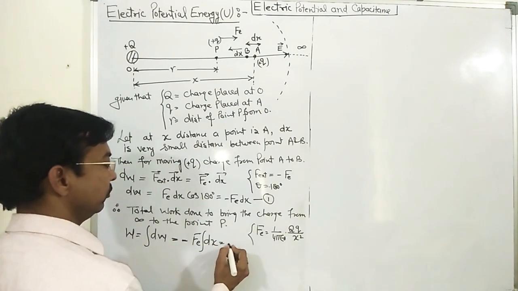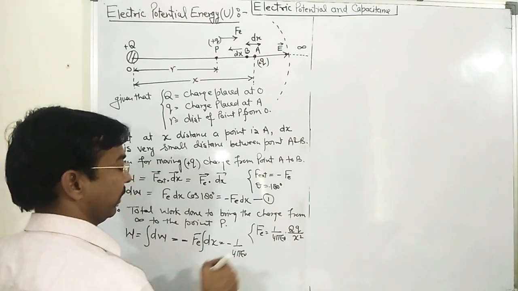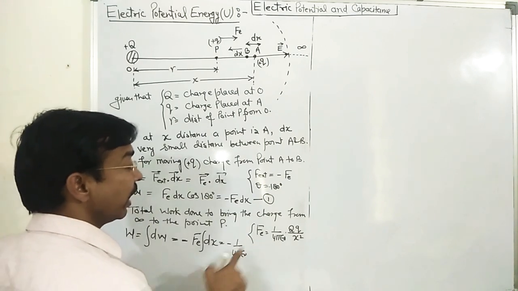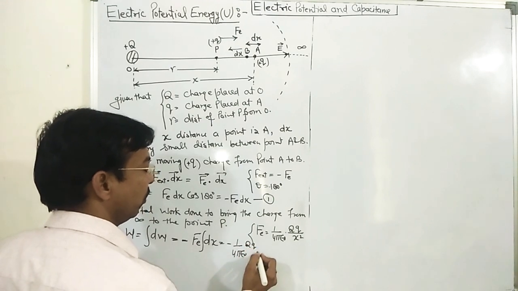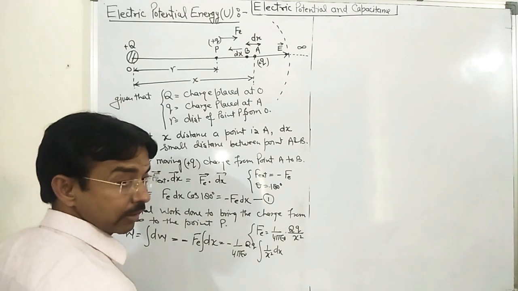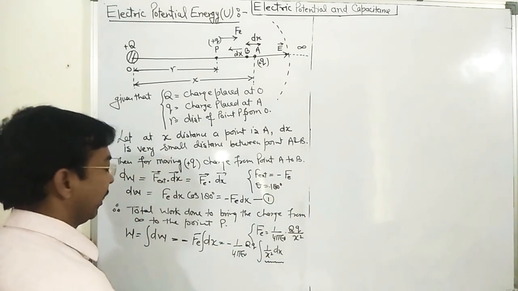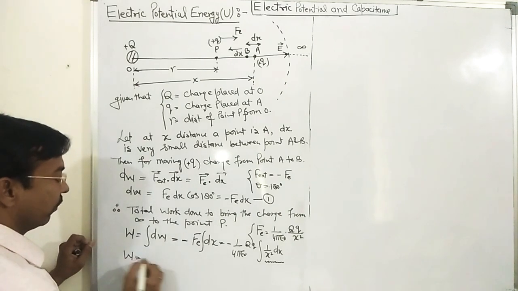Please see, putting the value here, it becomes minus 1 upon 4 pi epsilon naught, the Coulombian repulsive force, q times the integration of 1 upon x square dx, and with that integration we will find the work done.